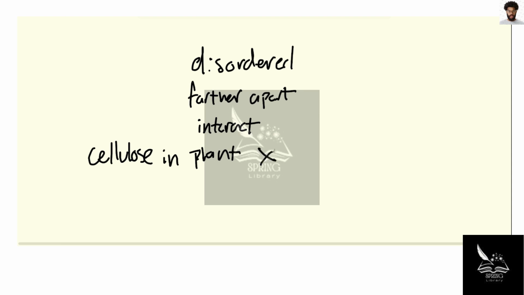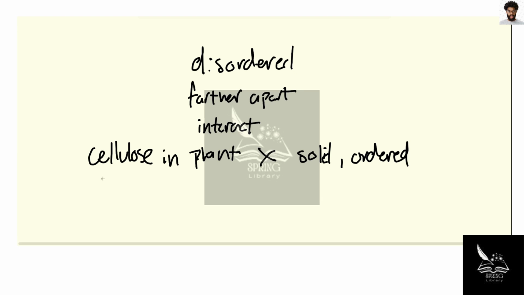And I'm going to say no. This is a solid. And cellulose shows a great deal of order. Right? Cellulose in a plant looks something like this. It's just a bunch of rings all connected, but it has a regularly repeating pattern. It is not disordered, and the molecules aren't far apart. They're actually all pretty much connected.